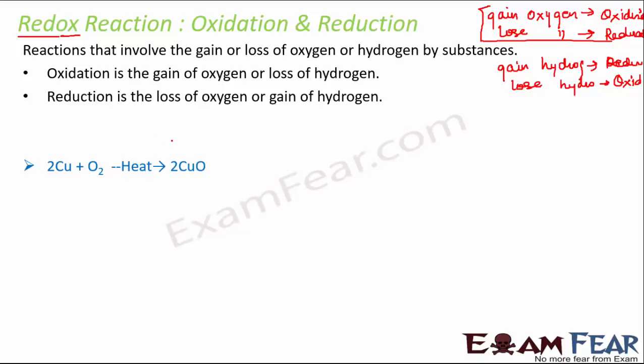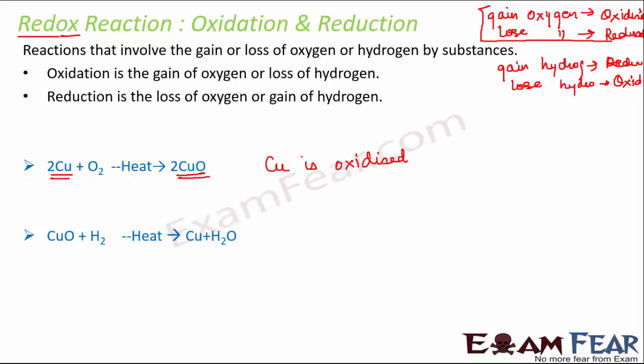Copper, when it combines with oxygen in presence of heat, it gives copper oxide. So in this case, whether copper is getting oxidized or reduced. So here if you see, earlier it was only copper, now it is copper oxide. So copper has gained oxygen, right? So therefore in this case, copper is oxidized. Gain of oxygen is oxidation. Let's take one more example.